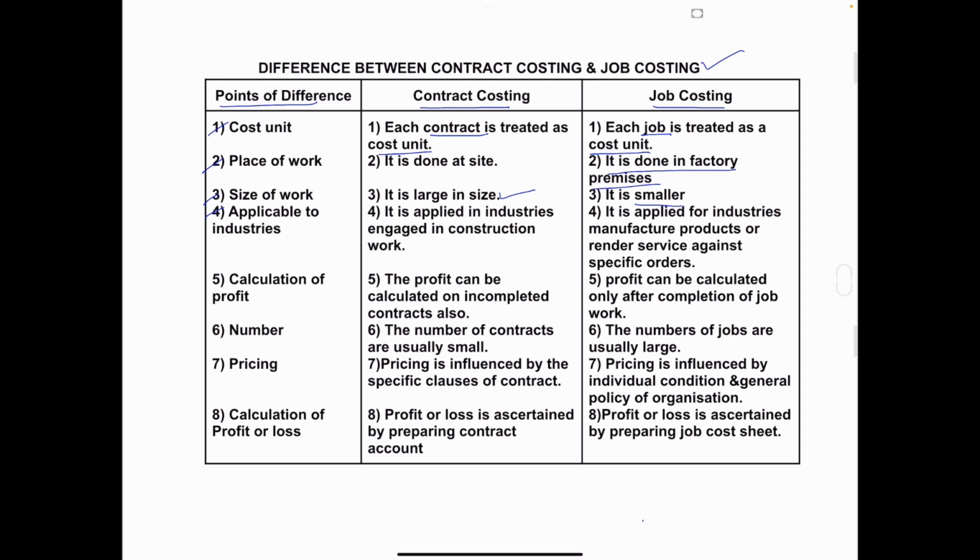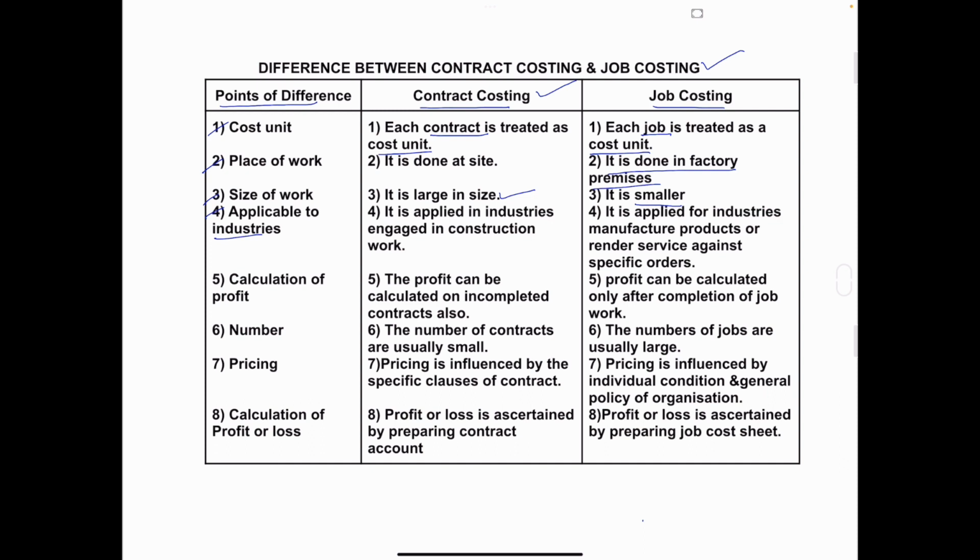Fourth one, applicable to industry. So now we have to understand that this contract costing and job costing is applicable to which type of industry. Contract costing, it is applicable to civil engineering industry, the industries which are engaged in the construction work or any infrastructure activities like construction of dam, bridges, roads, etc. So the companies who are engaged in the civil engineering work, they adopt contract costing method.